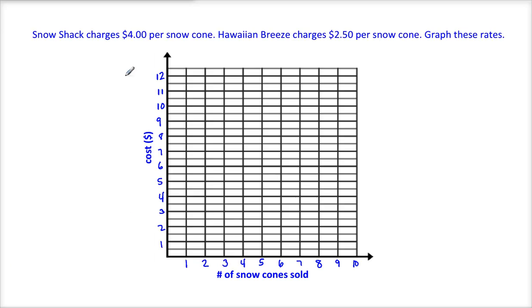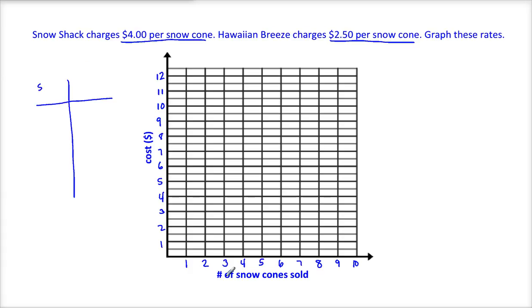Okay, the next question tells us that Snow Shack charges $4 per snow cone and Hawaiian Breeze charges $2.50 per snow cone. And we're asked to graph these rates. Now we're given the unit rates for both of these and we're just asked to graph them. So once we graph them, we can compare them and see what the lines look like for different unit rates. And when I'm graphing, I like to start with a table just because it's easier for me to see a few points to graph.